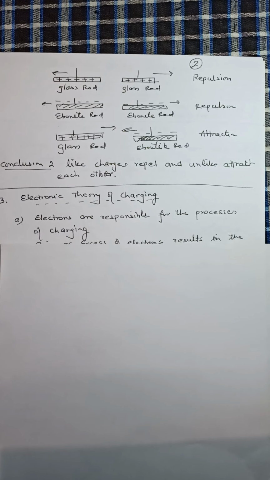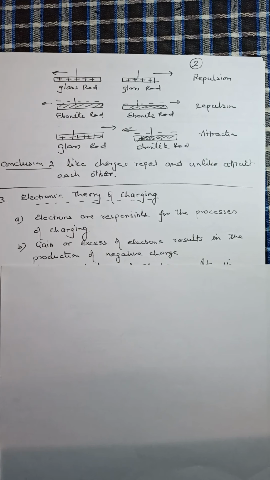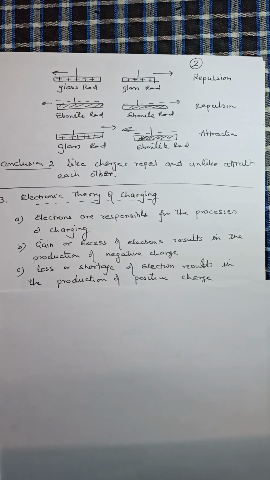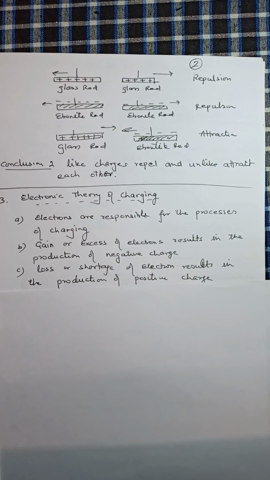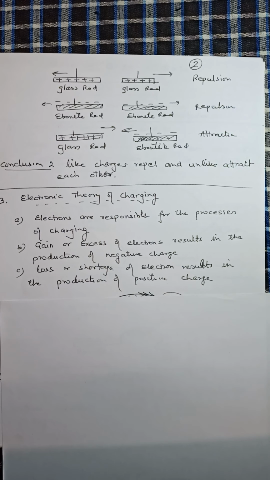The body that gains electron becomes negatively charged, because electron is a negatively charged particle. If there are extra electrons on a body, gain of electron, the body will show negative charge. Loss or shortage of electron results in the production of positive charge. When electrons go out from body, the effect of proton increases and the body becomes positively charged.